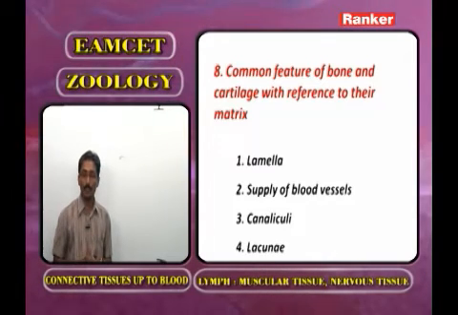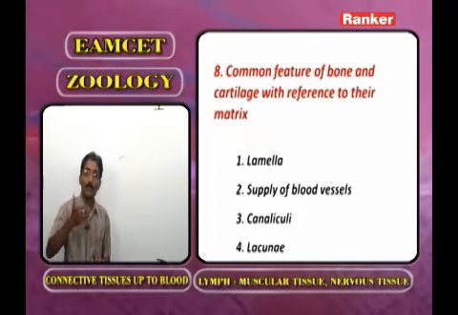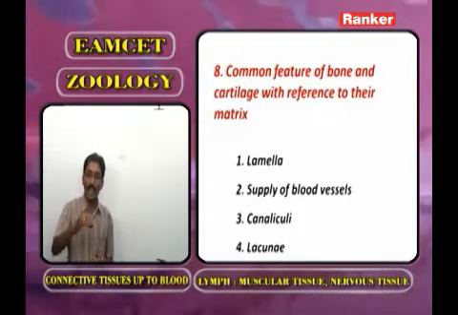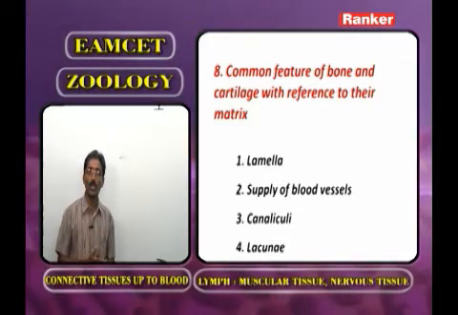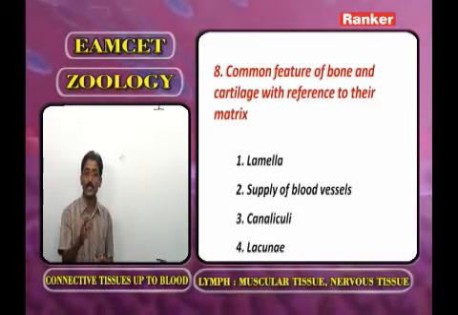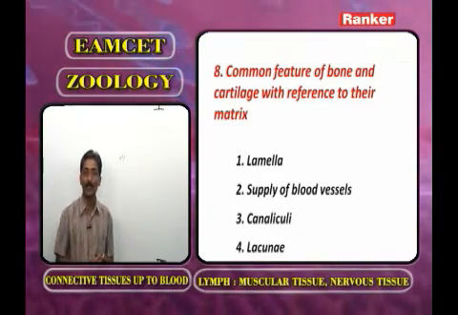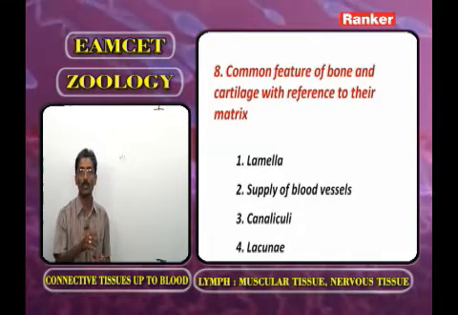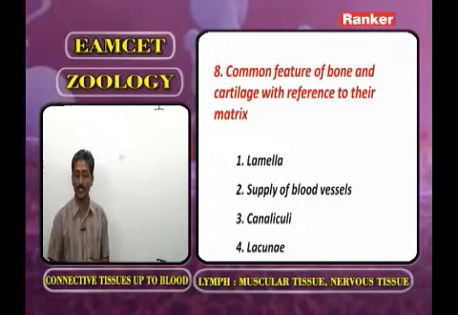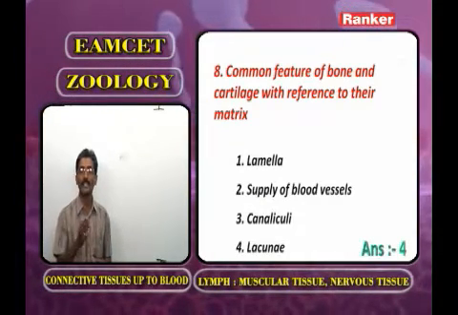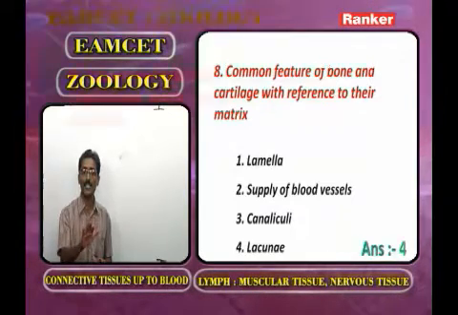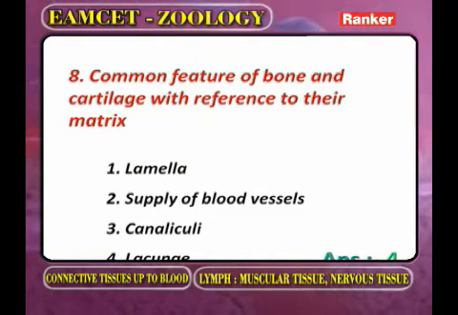Lamellae are associated with bone, the highest blood supply is associated with bone, canaliculi are associated with bone. What is the last option associated with both? That we call lacunae. The correct answer is the fourth option, lacunae. That means empty space where the matrix is absent. Now we go for the next question.